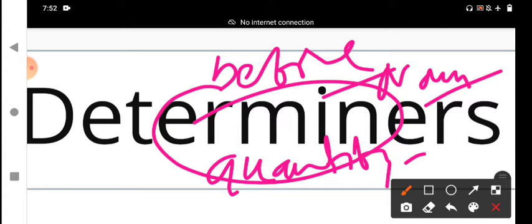It is more important. You should remember this point, my dear students. It always comes before any adjective also, which is used to describe a noun. In between the determiner and the noun, there may be another adjective also.